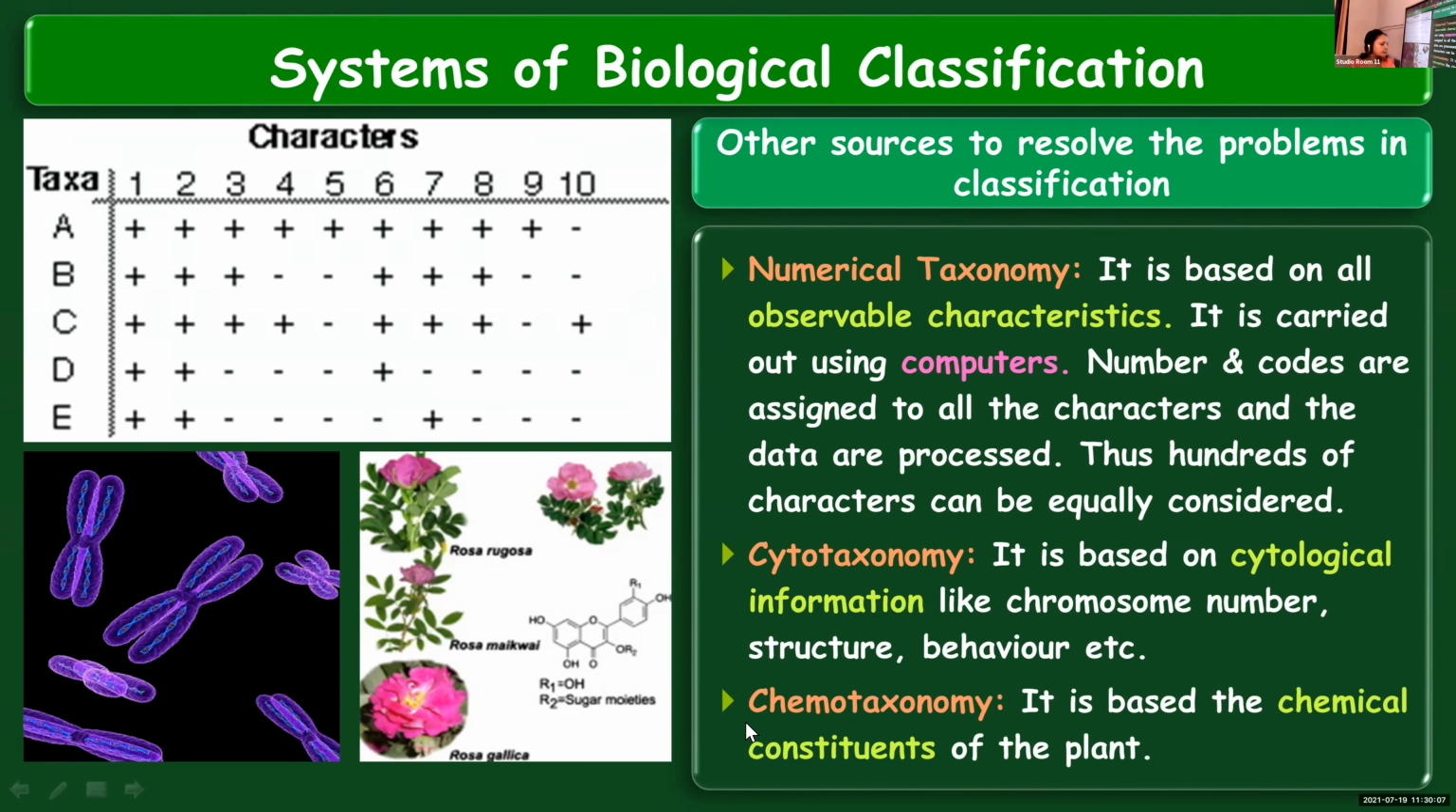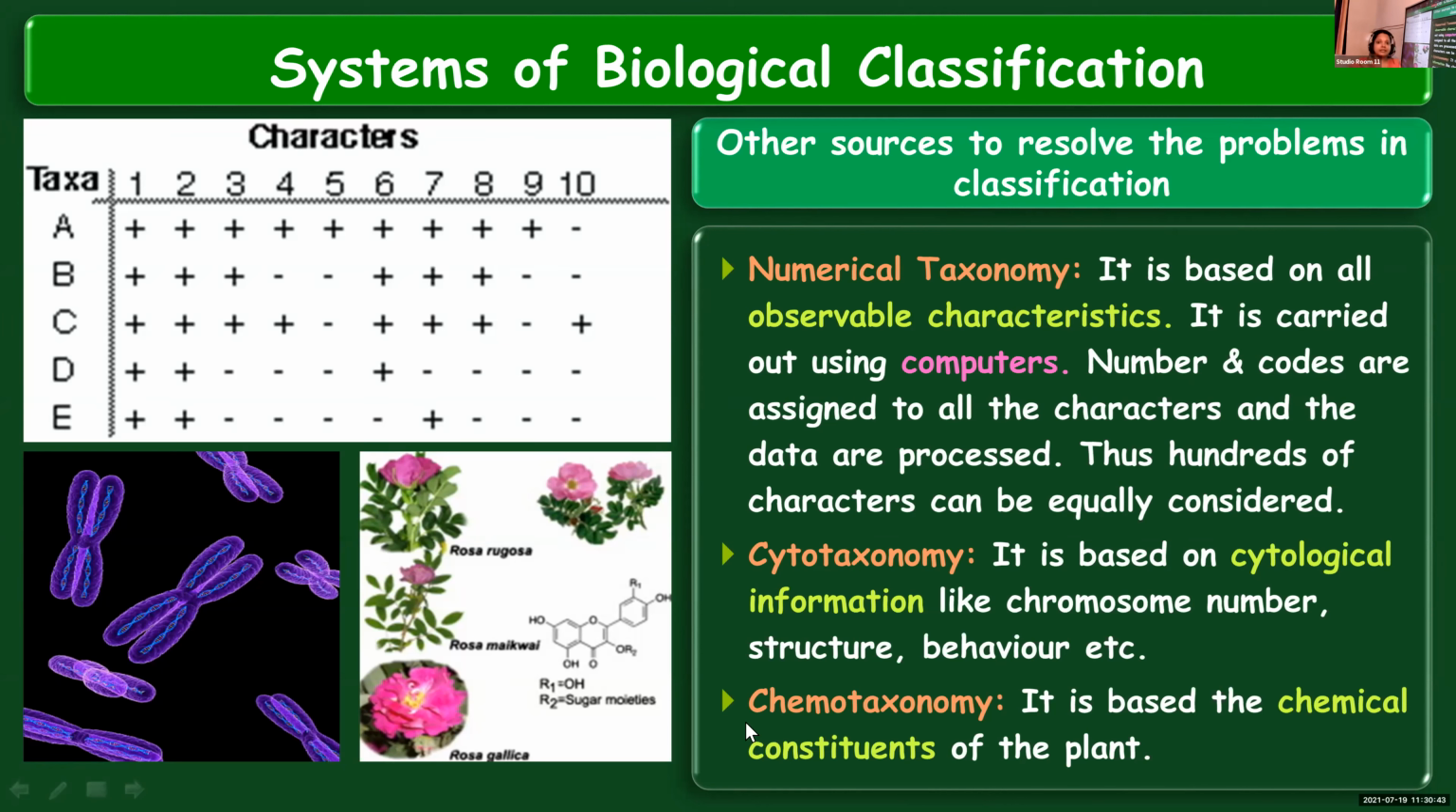cytotaxonomy is carried out. The third one is chemotaxonomy. From the name itself, you can understand it has some connection with chemicals. It is based on the different chemical constituents of the plant, the different chemical substances produced or present in plants. So these are the three different sources. I'll repeat once again: numerical taxonomy, cytotaxonomy, and chemotaxonomy. Numerical taxonomy is based on the observable characters, and we call it numerical.